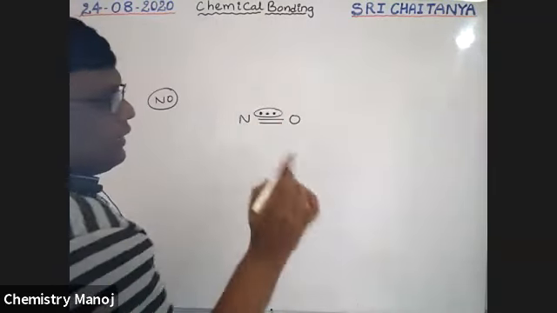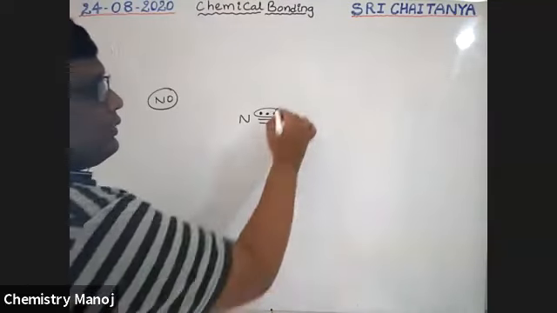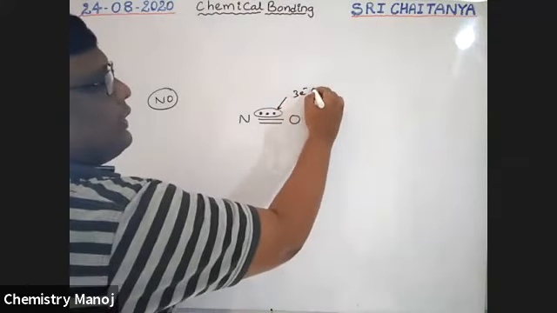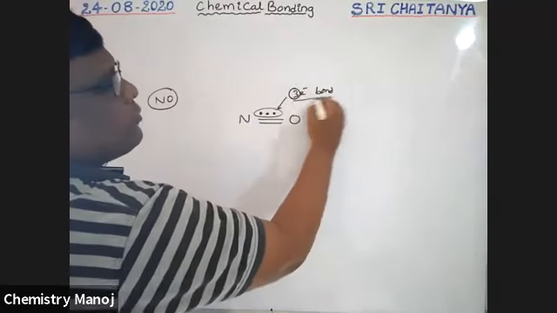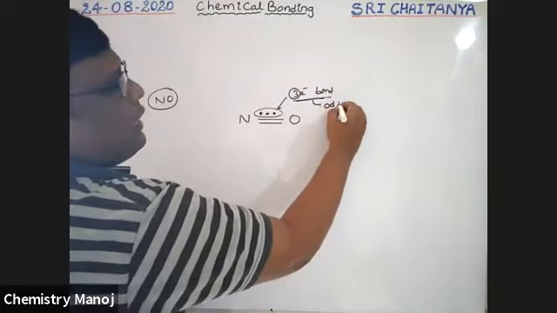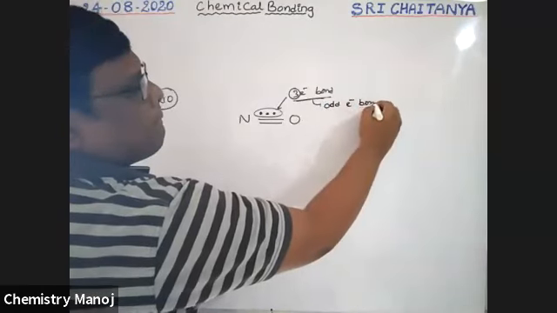Here with 3 electrons a bond is formed. Because 3 is an odd number, this bond is also called an odd electron bond.